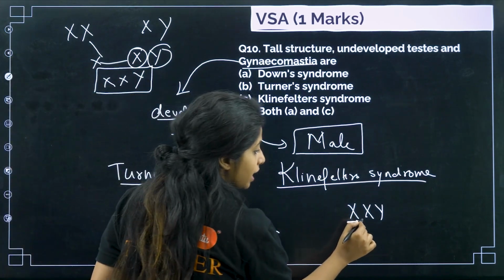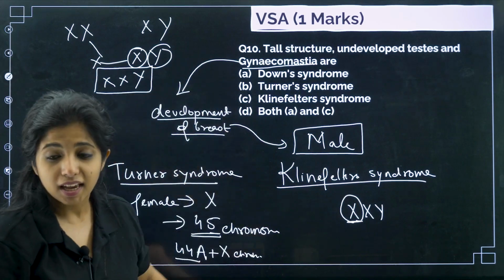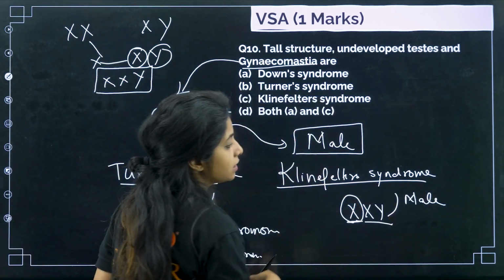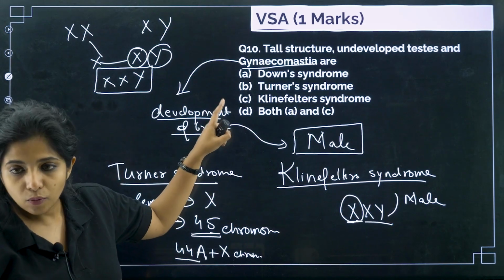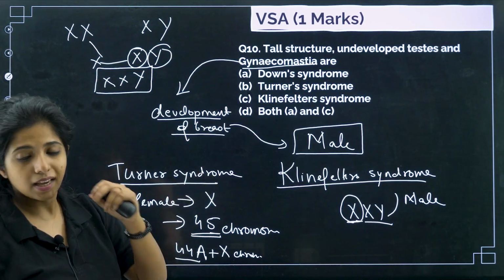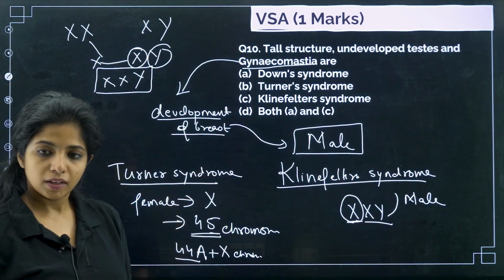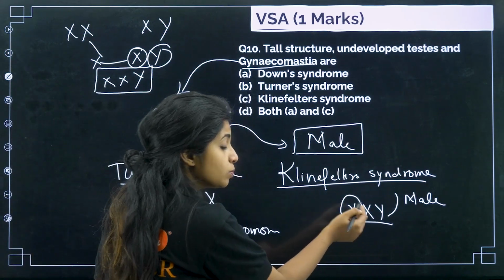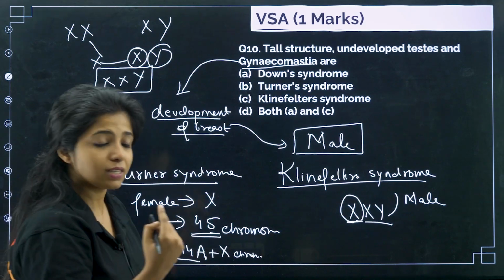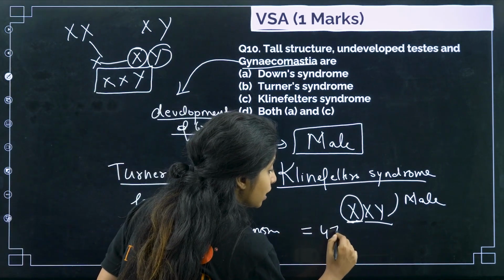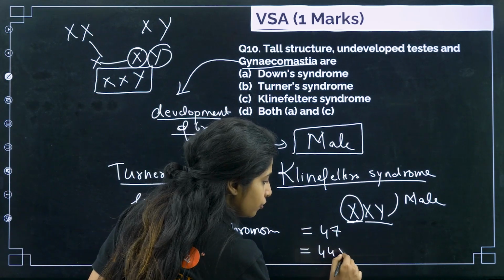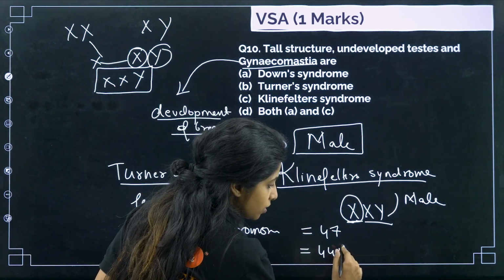There should be one extra X coming around over here, along with the Y. This particular male has female characters as well. That is gynecomastia, an undeveloped testis, and tall structure. So how will you write how many chromosomes are there in total here? 46 is normal, one extra is there. So what do I say? 47 chromosomes are there. If I want to divide, then I'll write 44 autosomes are there.